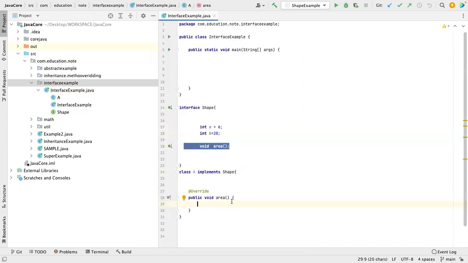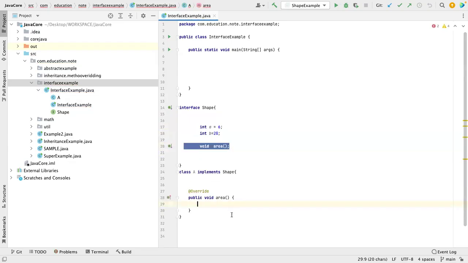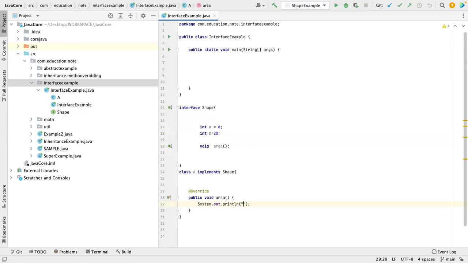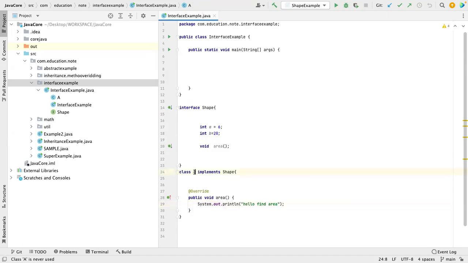I use here System.out.println, "hello find area". I'm not giving any mathematical formula right now, I'm just printing that. So who is the super class of A?